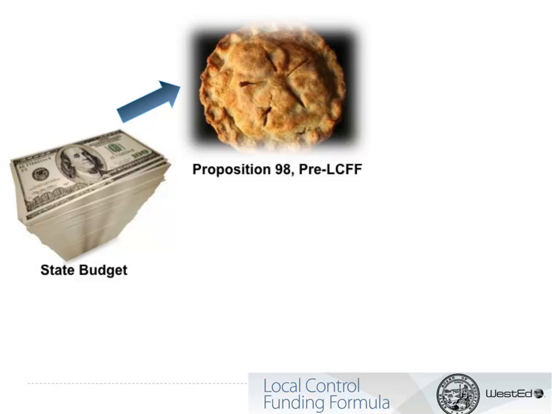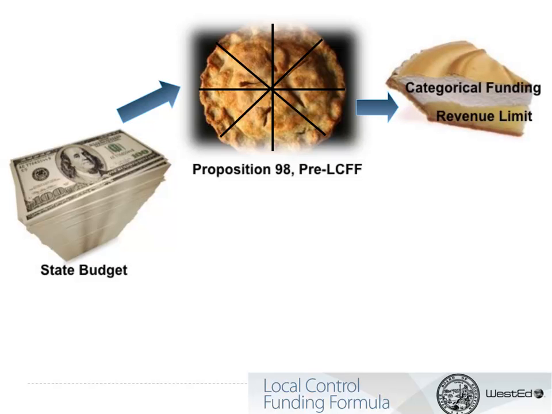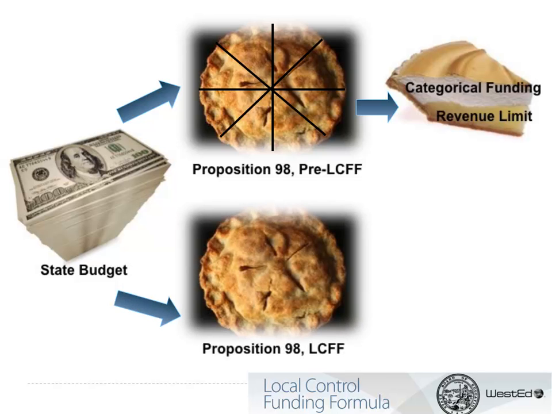Prior to the passage of the local control funding formula, the state divided the pie into slices for local educational agencies, which includes districts, charter schools, and county offices of education, into two categories, revenue limits and categorical programs. In effect, the state told local educational agencies through the former funding formula how big their slice was and what the filling would be. Now, with the local control funding formula, the state slices the pie based on a relatively